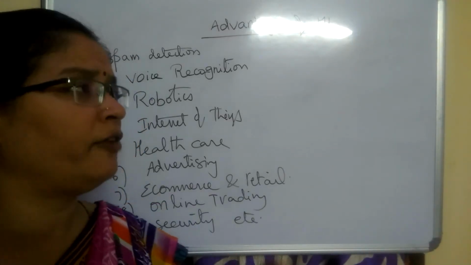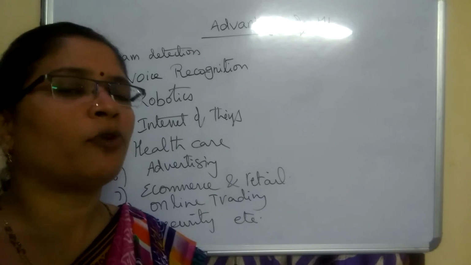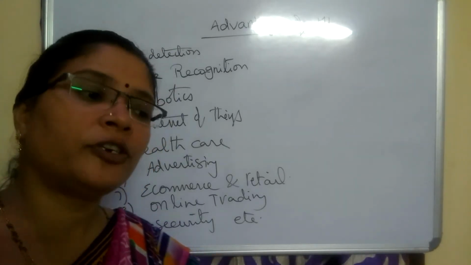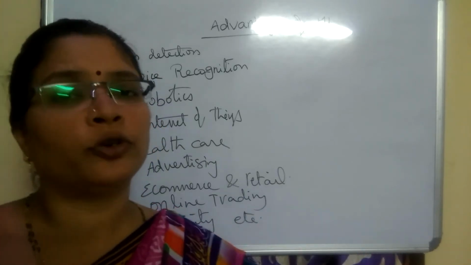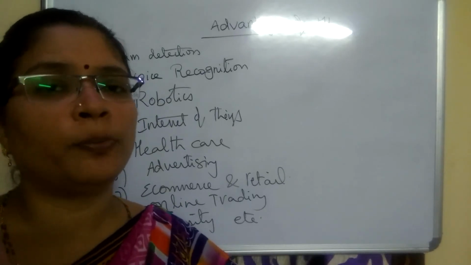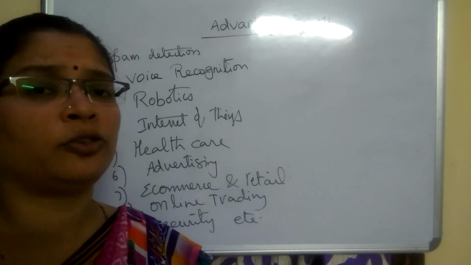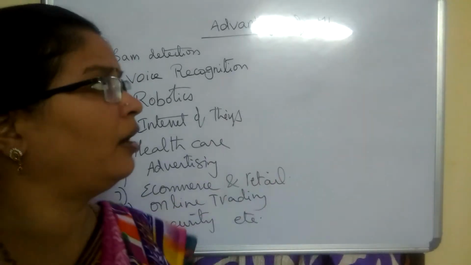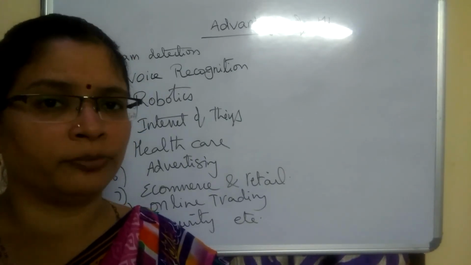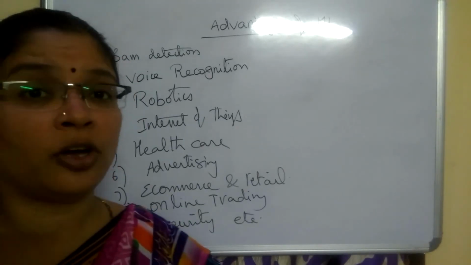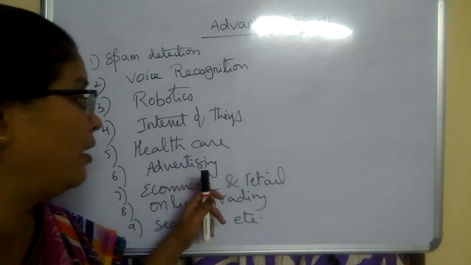In advertising also, machine learning plays a vital role. Normally we advertise some set of products online, and we can group the persons who are interested in what kind of products. Some people are interested in different kinds of products, and some people are interested in common products. So we can make a group of those customers and identify those groups. We can give more advertisements of the relevant kind to such persons. This is possible with the help of machine learning algorithms only. This grouping can be done with the help of unsupervised learning algorithms. So in grouping customers based on product interest, we make use of machine learning algorithms in advertising.